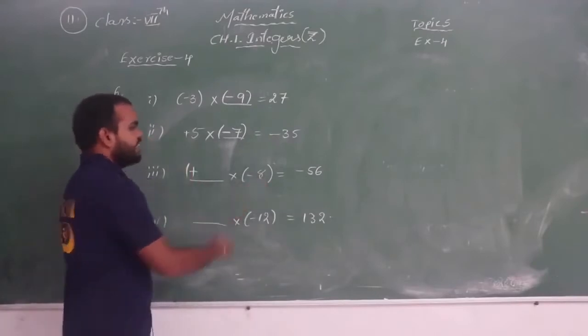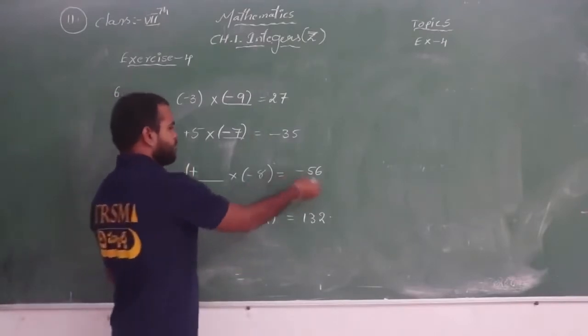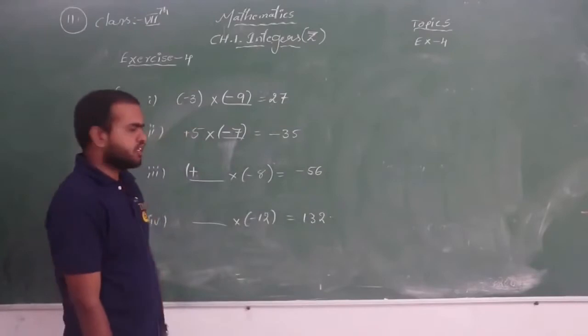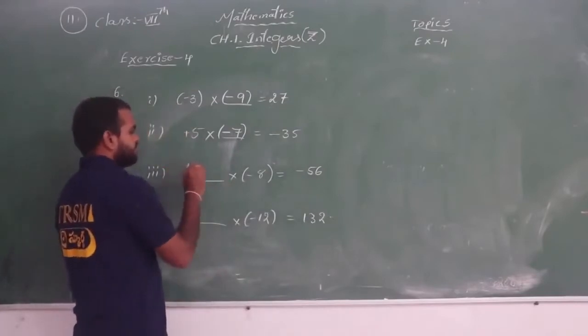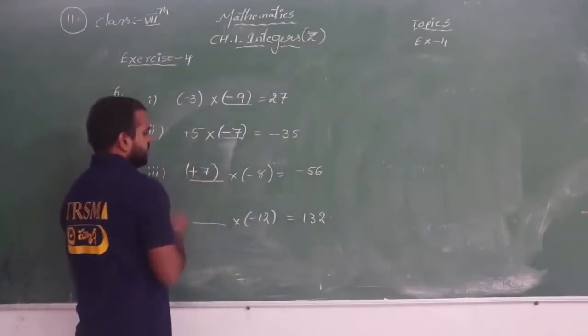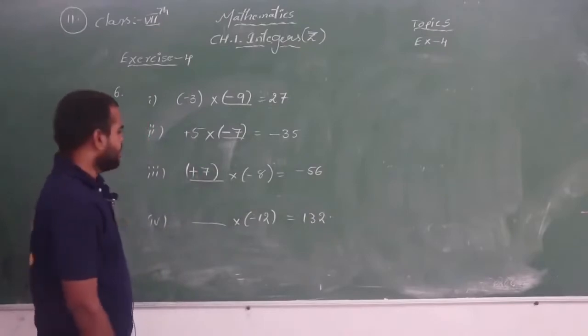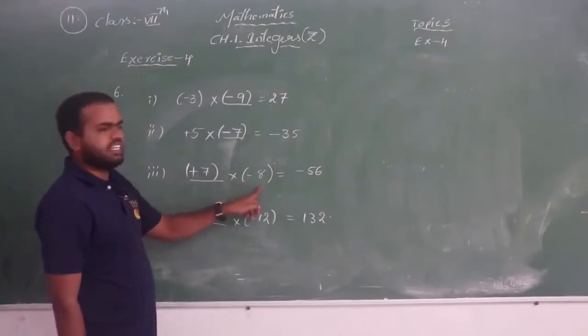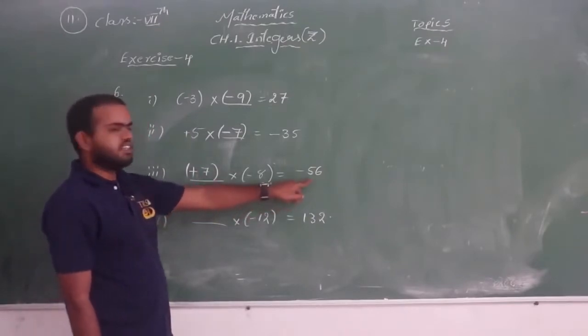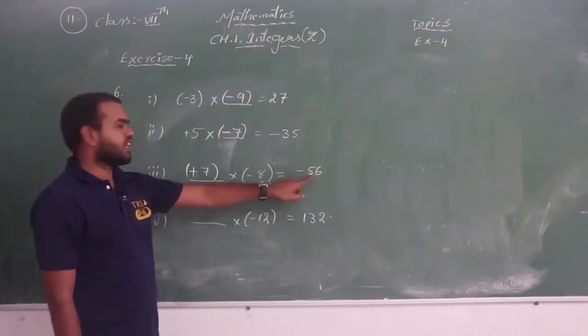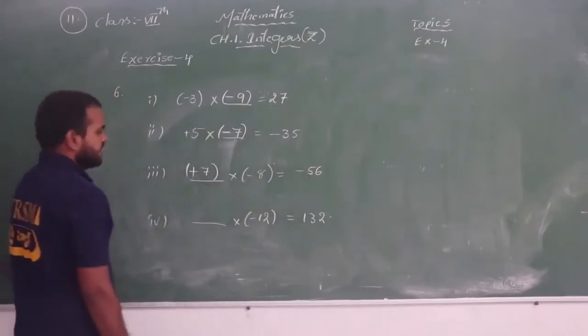Now check: 8, in which table do we get 56? 8 sevens are 56. So 7 eights are 56. So plus 7 into minus 8, how much will you get? Minus 56. Okay.